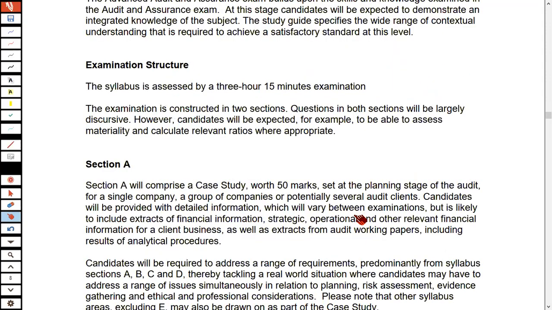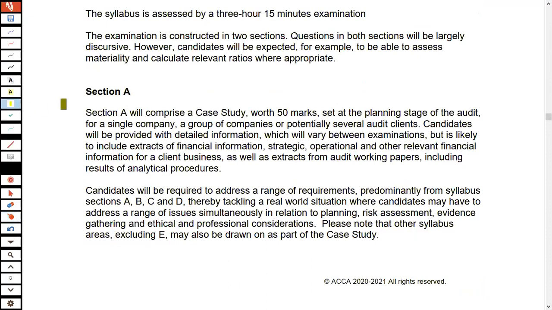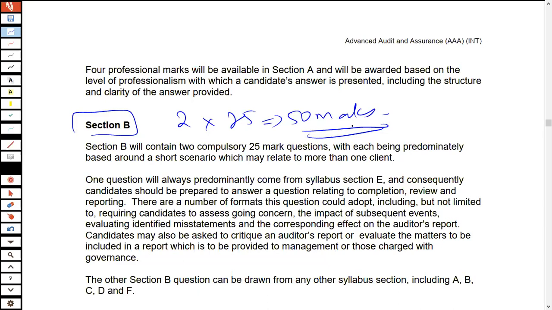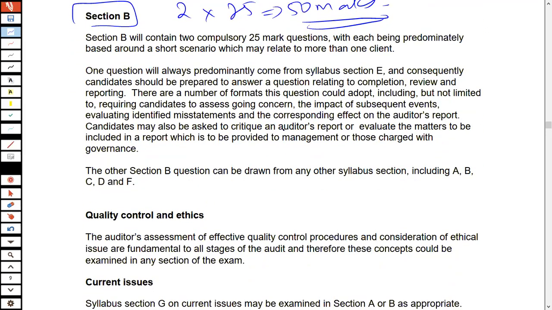How exactly is the paper examined? There is a section A where there is only one question, which is worth 50 marks. Then you have section B, which has two questions, and each of them is worth 25 marks. Resultingly, that makes it a 100-mark paper in total, with section A and section B of the paper.